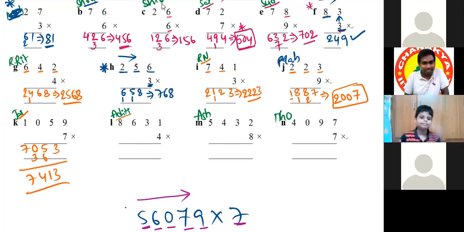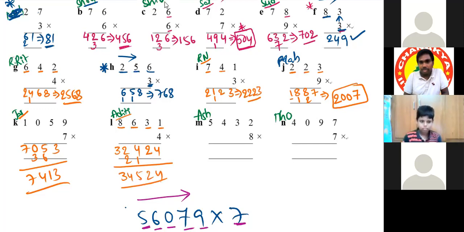Aditi. Sir, 4 8s are 32. 4 6s are 24, 2 down, 4 up. 4 3s are 12, 1 down, 2 up. 4 1s are 4. So when we add them up together, we get 34524. Very good.